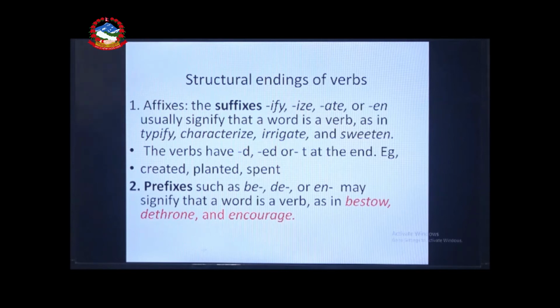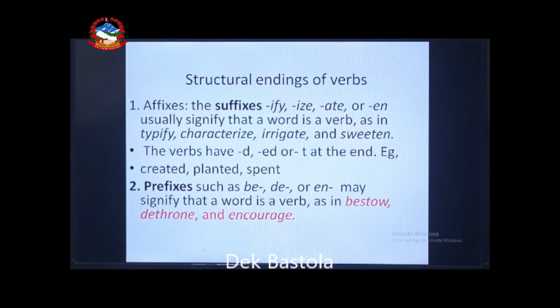For example, the base form of the word is create, and by adding d it has become created. Plant is the basic form, a noun and verb both, and it can be changed into past form by adding ed, planted. Similarly, another word given here is spent, the root form of that is spend.